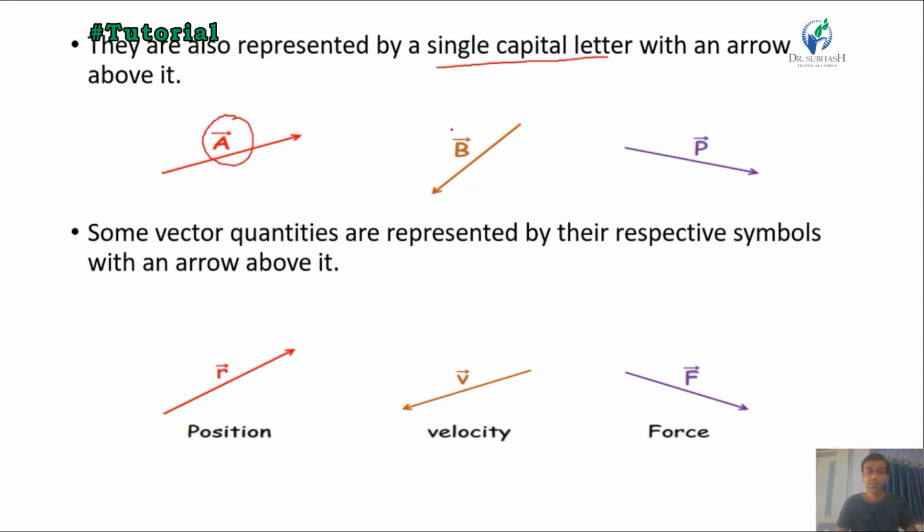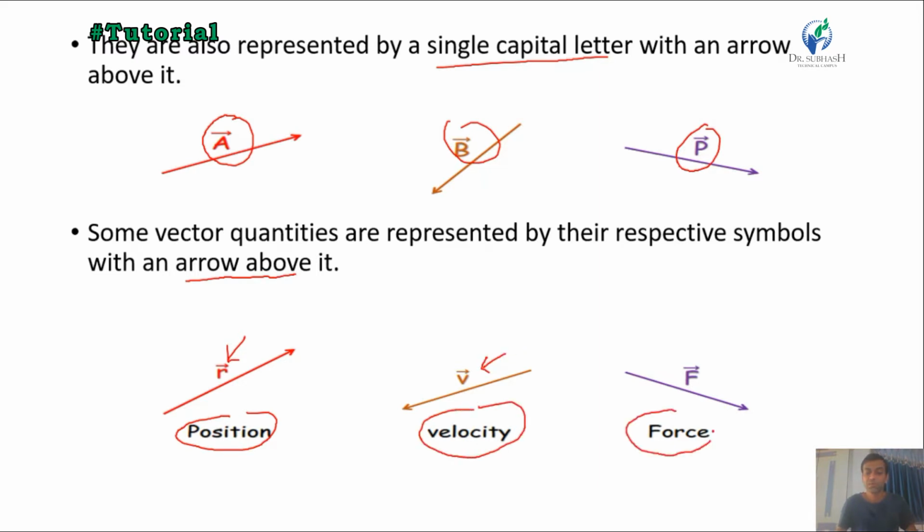Vector can also be represented by a single capital letter as shown below: capital letter A, capital letter B and capital letter P, or we can say vector A, vector B and vector P. Some vector quantities are represented by their respective symbols with an arrow above them. Physical quantities like position, which is always represented by the small letter r, velocity, which is represented by v, and force, which is represented by F, can be denoted as position vector r, velocity vector v and force vector F. Electric field is always represented by the capital letter E.